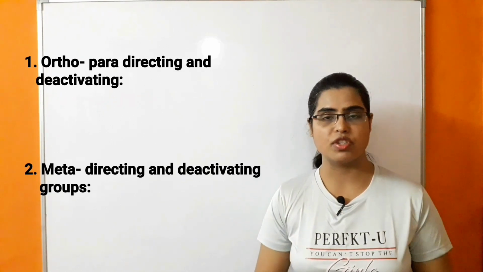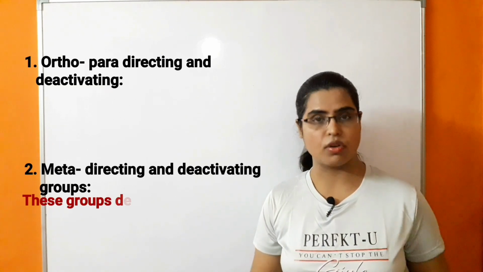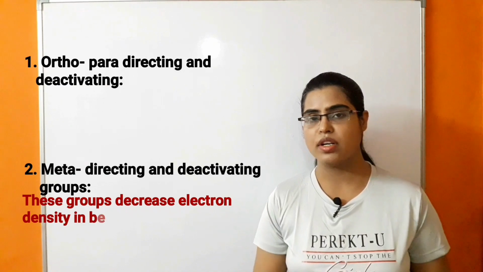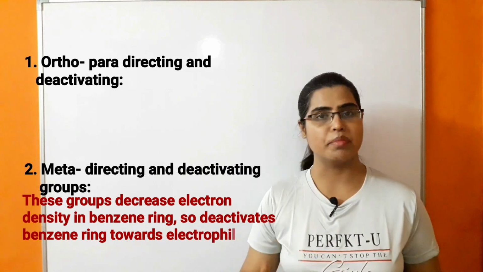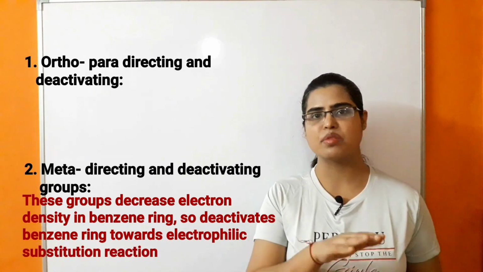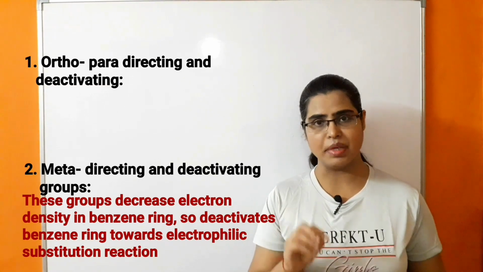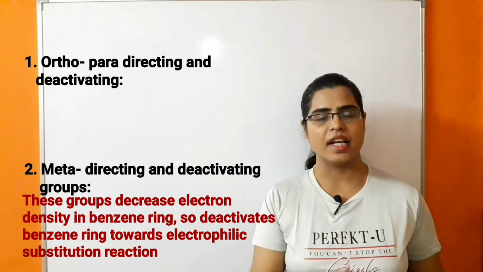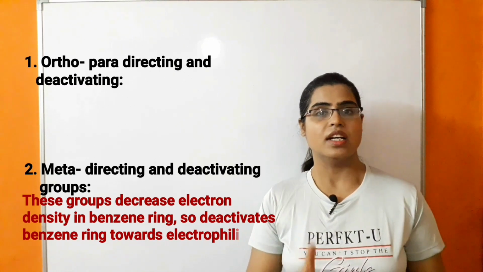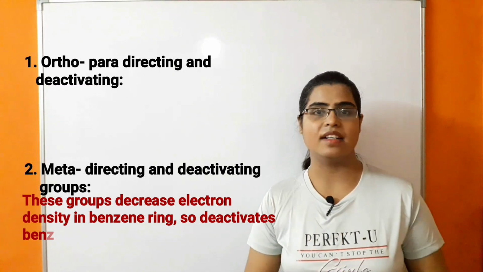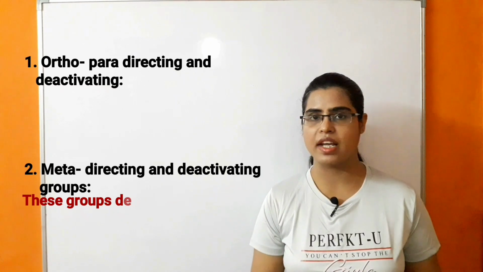Whereas the second type of group which we have studied is the meta-directing group. In the presence of meta-directing groups, which are electron withdrawing groups, the electron density in the benzene ring decreases, mainly at ortho and para positions in comparison to meta. So the electron density in the benzene ring decreases, due to which the rate of electrophilic substitution reaction decreases. Hence they are meta-directing and deactivating groups, because they deactivate the benzene ring towards the electrophilic substitution reaction.